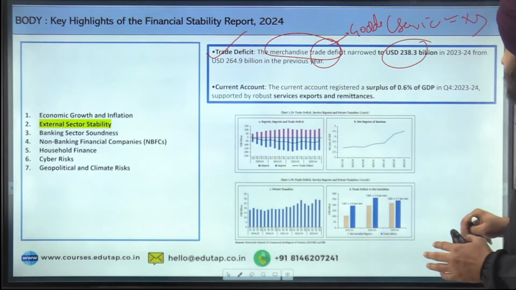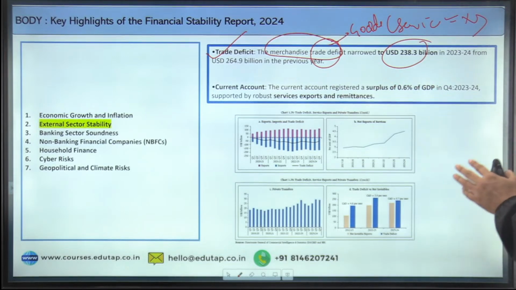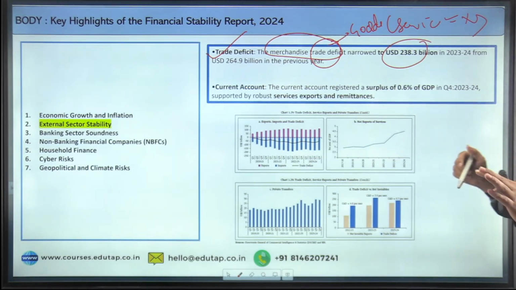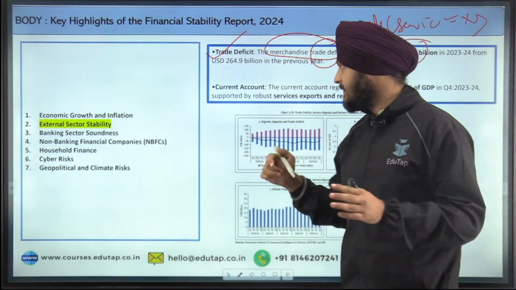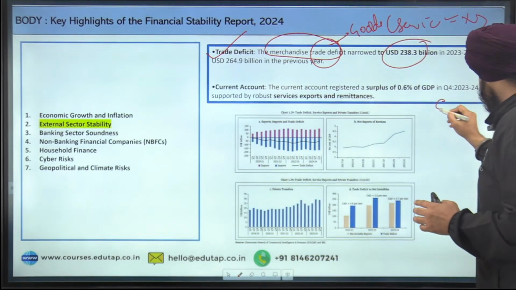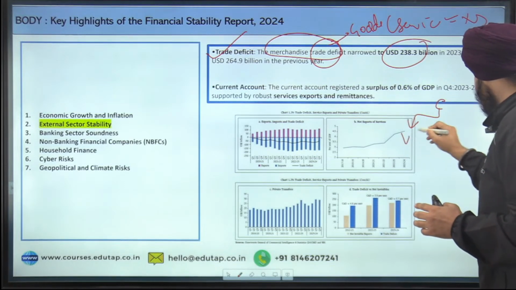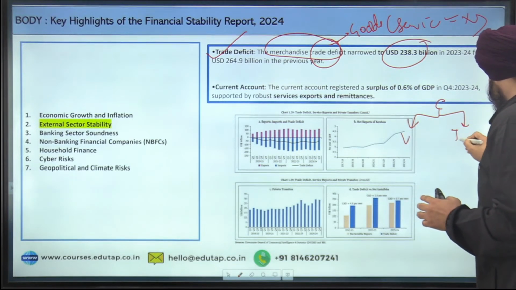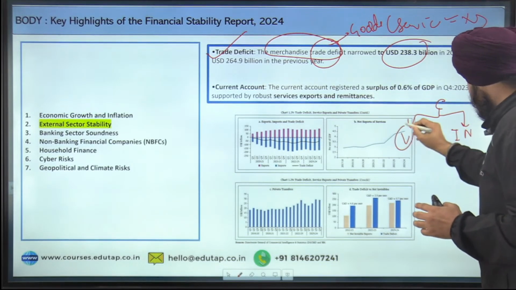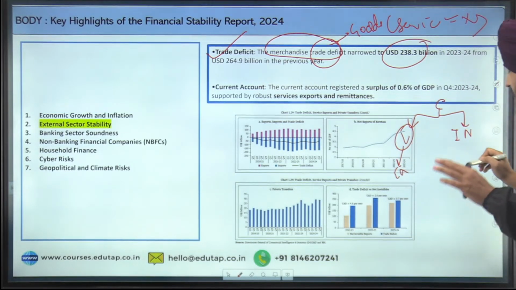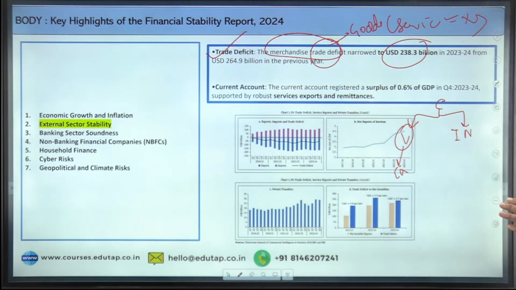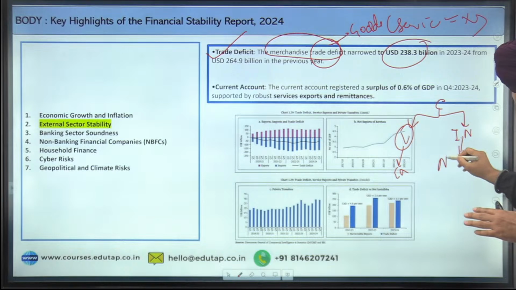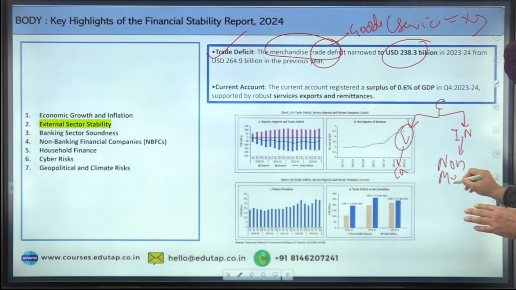Now let us go to the next point, which is regarding the current account. The current account registered a surplus of 0.6% of GDP in quarter 4. I hope you are aware of what the current account is. Current account basically includes two types of things. The first is the visibles, and the second is the invisibles. When we talk about the visibles, it means the exports. In very simple language, the invisibles are basically the non-merchandise activities, which include the services.